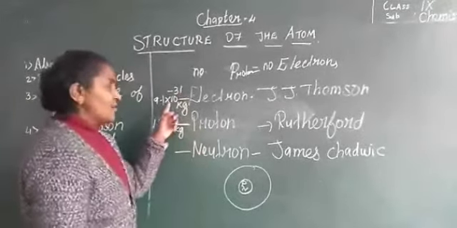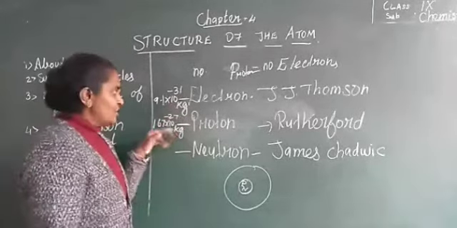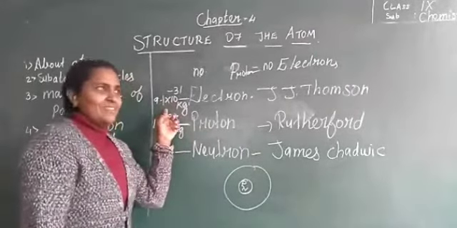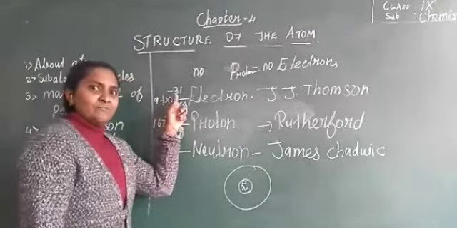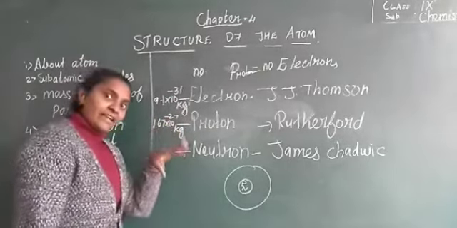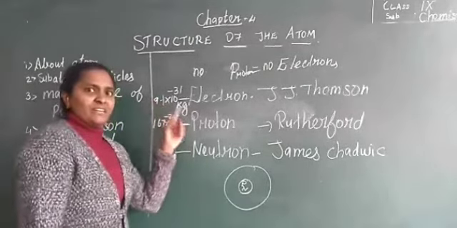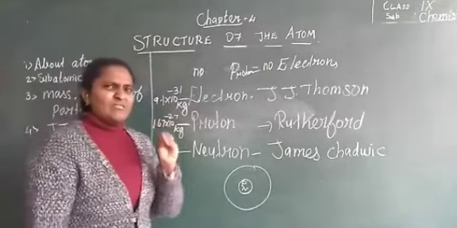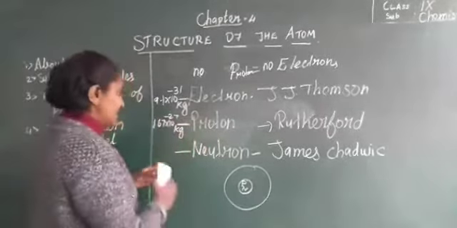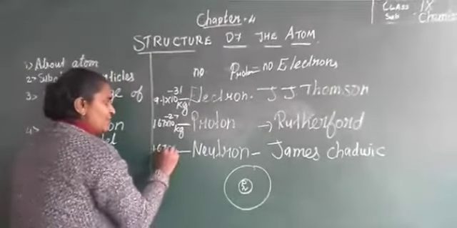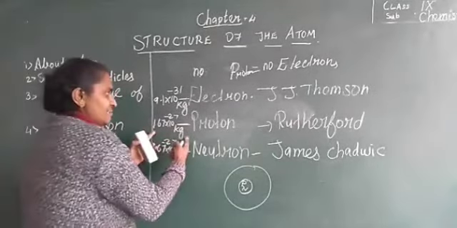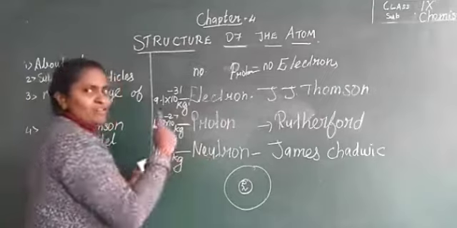Now, compare the proton mass and the electron mass. You have to divide the proton mass by 10,000, then only you will get the mass of the electron. Look at the power: it is minus 31 and minus 27. So we consider the electron massless, it has negligible mass. Whereas proton and neutron have equal magnitude of mass. One proton has this mass, and in the same way one neutron also has the same mass.